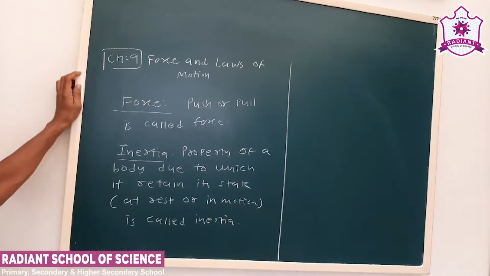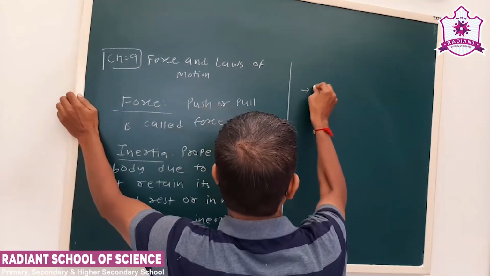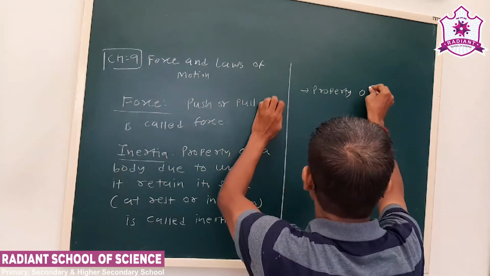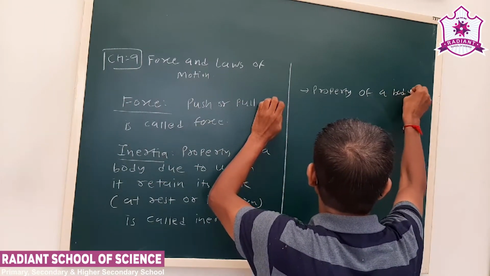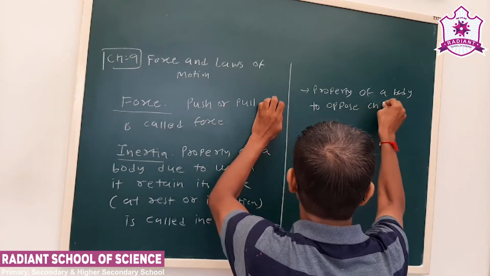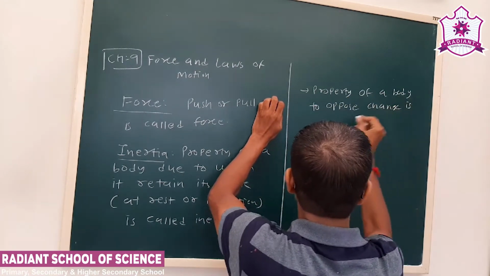See, another definition of inertia is the property of a body to oppose change is called inertia.